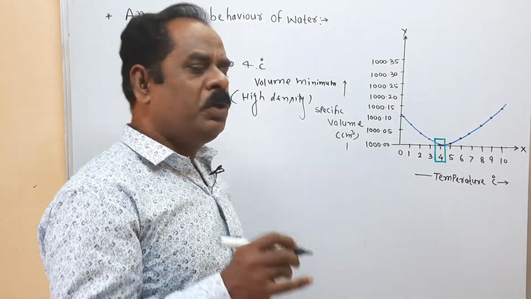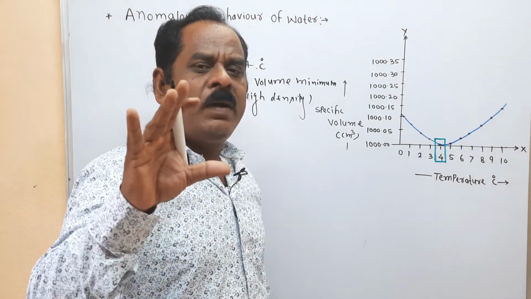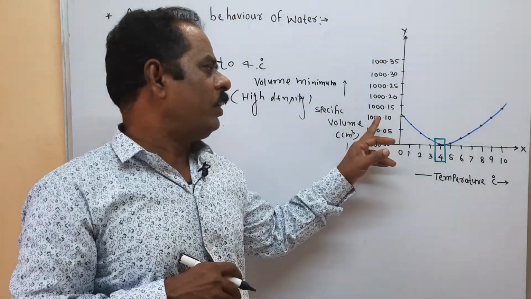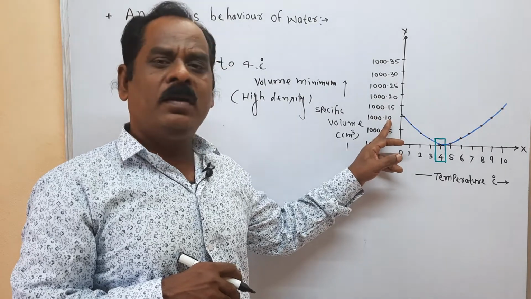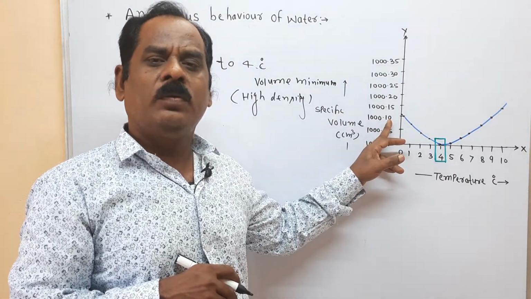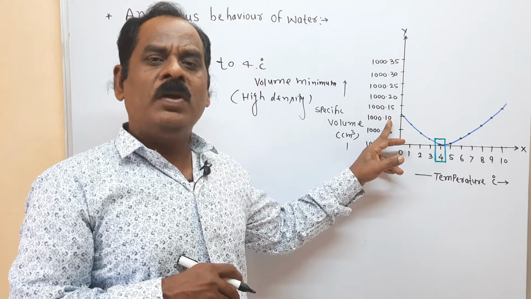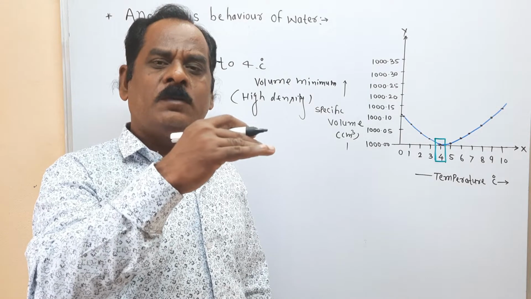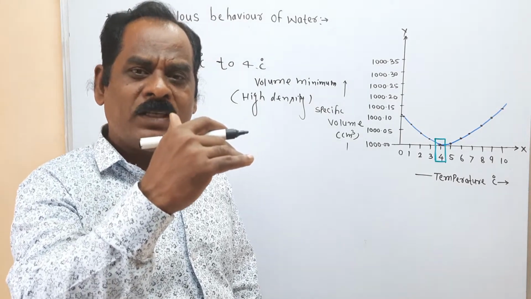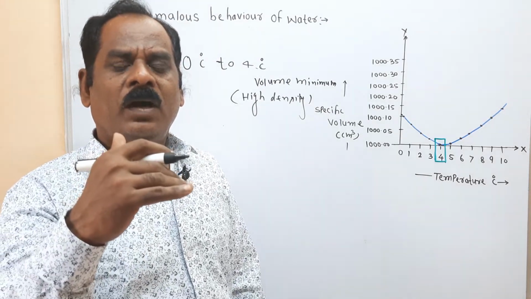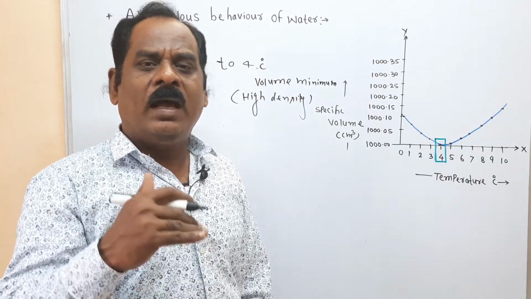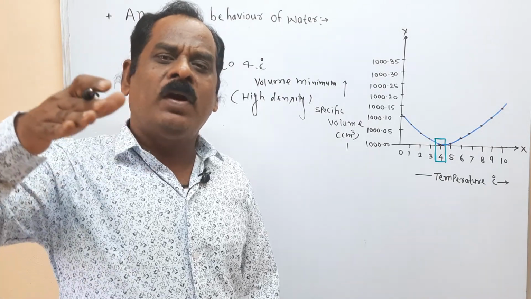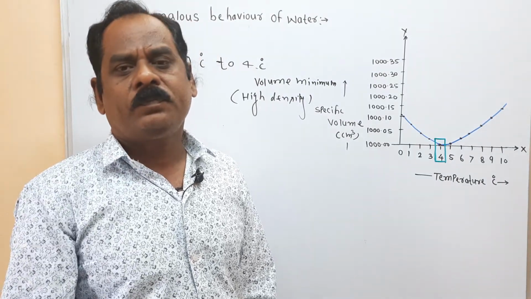At 0 degree centigrade, consider the volume of water is 1000.10 kg. When you heat, what happens? The temperature increases but the volume is slowly decreasing up to 4 degree centigrade, and after 4 degree, if you heat continuously, then slowly the volume of water increases, expansion takes place.